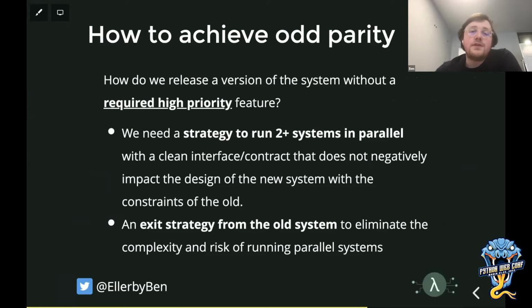Well, if we do have high priority features, we kind of need a strategy to run two systems in parallel. And it's very important that the way we run them in parallel, we don't negatively impact the design of the new system with the constraints of the old system. I'm a big advocate of domain-driven design, things like event storming or EventBridge storming, which is an extension I've built on top of event storming to model around an EventBridge-driven architecture.